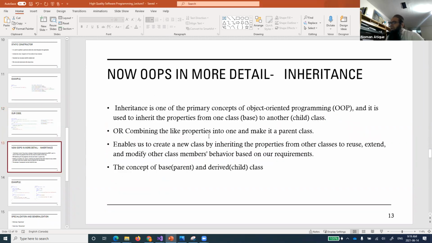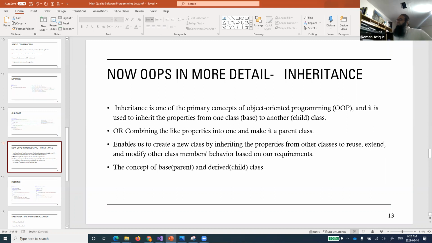So that is typically what it is: combining the like properties into one and making it a parent class, like combining like properties of bike and car, and then making maybe a vehicle class that will contain all those things. So it enables us to create a new class by inheriting the properties from other classes to reuse, extend, and modify other class members' behavior based on our requirement. We want to reuse the code, and we want to extend the code.